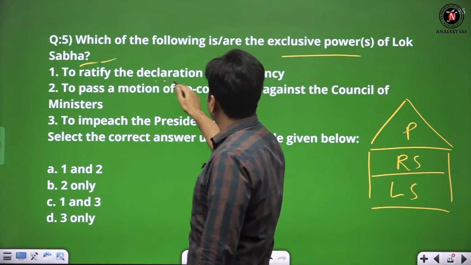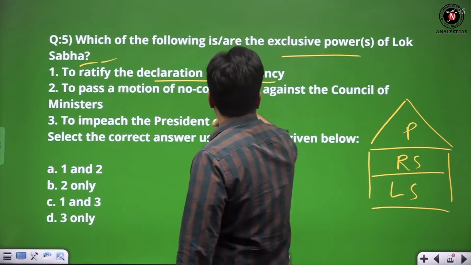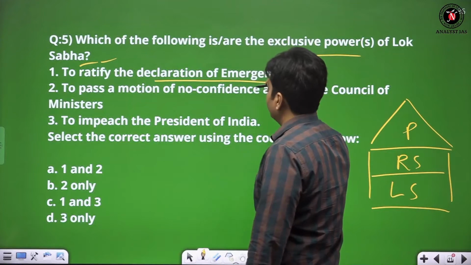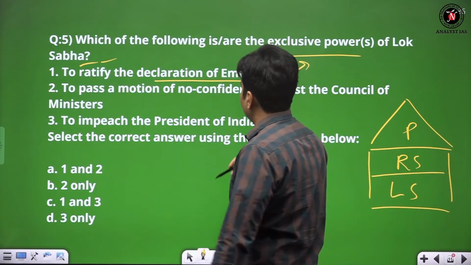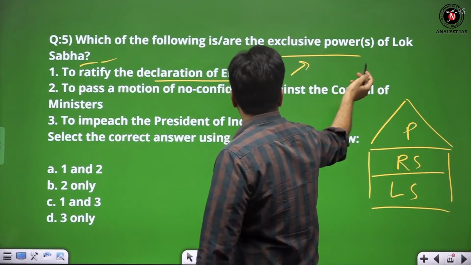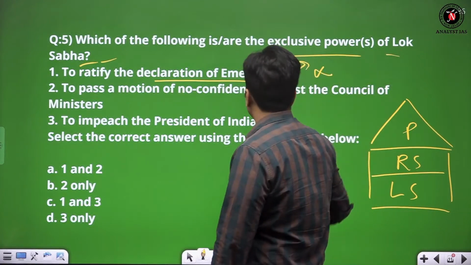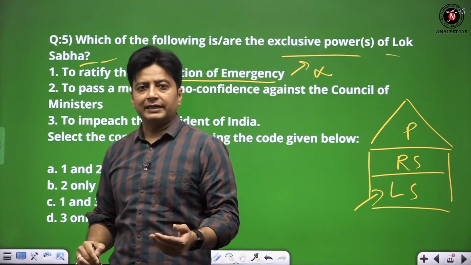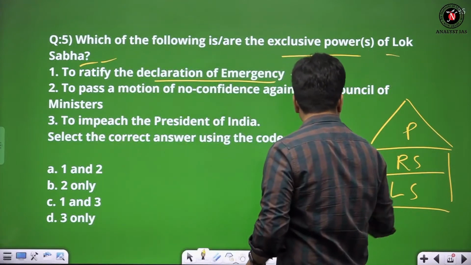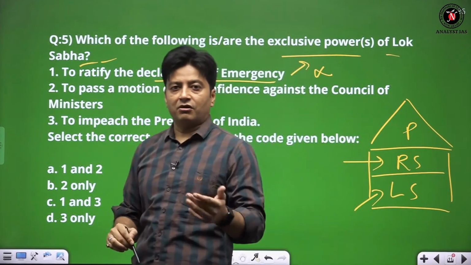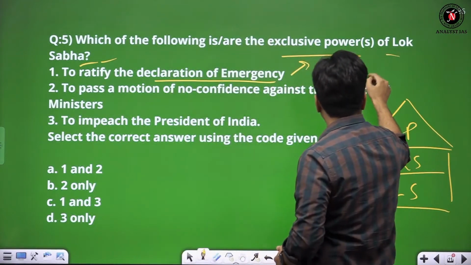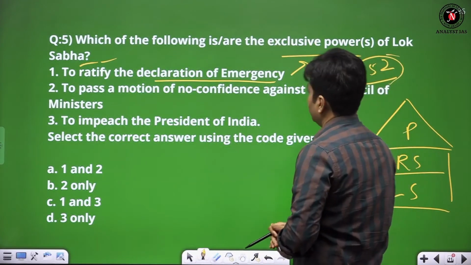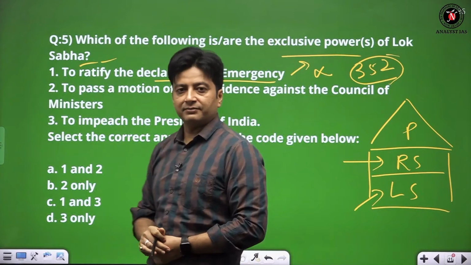To ratify the declaration of emergency, this ratification, meaning approval for the declaration of emergency, is an exclusive power of Lok Sabha. This is wrong, even if Lok Sabha is not in session or has been dissolved, right? It is Rajya Sabha which can ratify the declaration of emergency under Article 352, the national emergency.